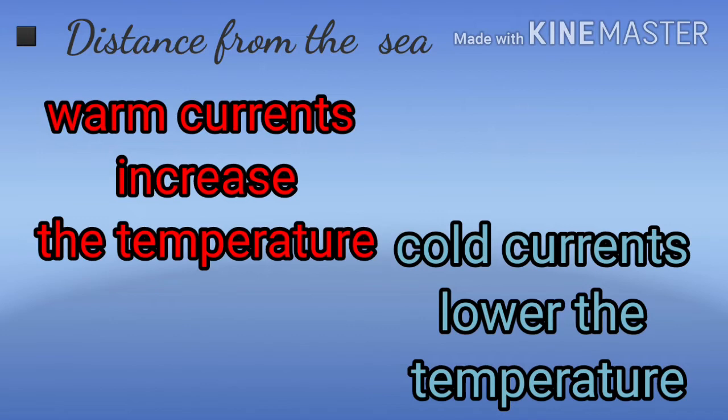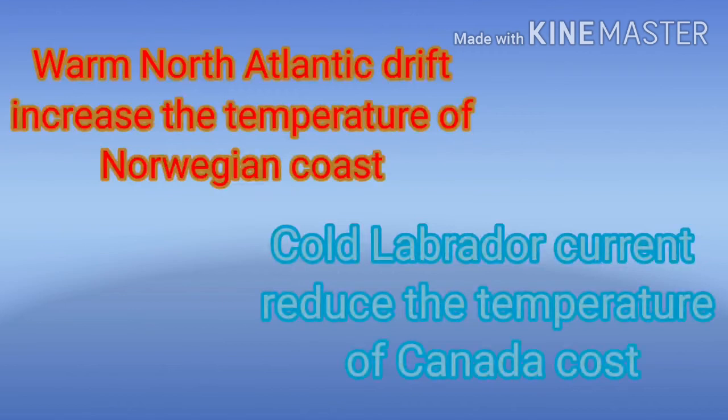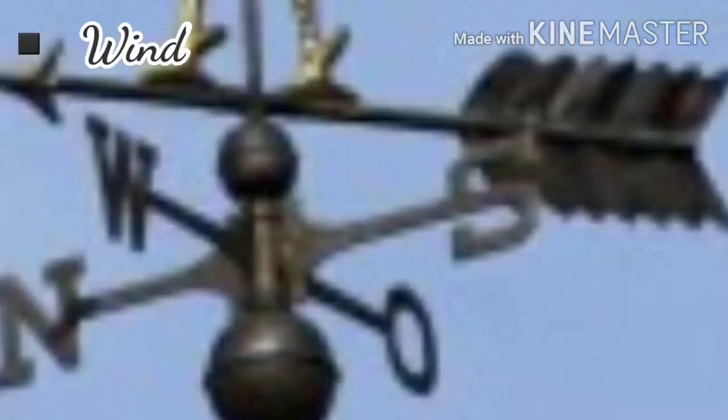Ocean currents are the large movements of water within the oceans. You may be remembering about them. Ocean currents are of two types, cold currents and warm currents. Cold currents are able to reduce the temperature of a place. On the other hand, warm currents are able to raise the temperature of a place and even make the coastal areas ice free in winter.